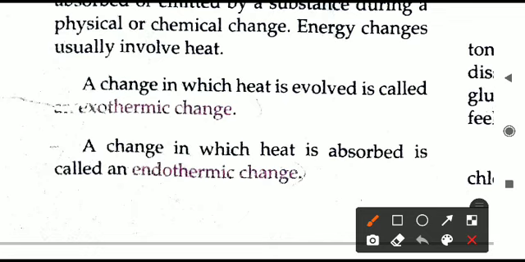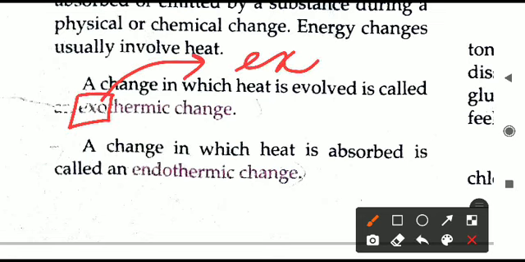For your better understanding, I have a short trick for you so that you will not get confused. See this term here, exothermic. Take the prefix exo. Exo is related to the word exit. When you exit from a place, you are going out of that place, you are going away.